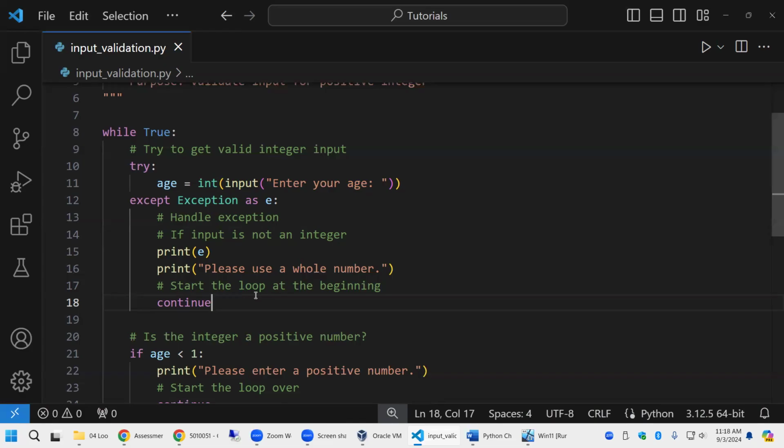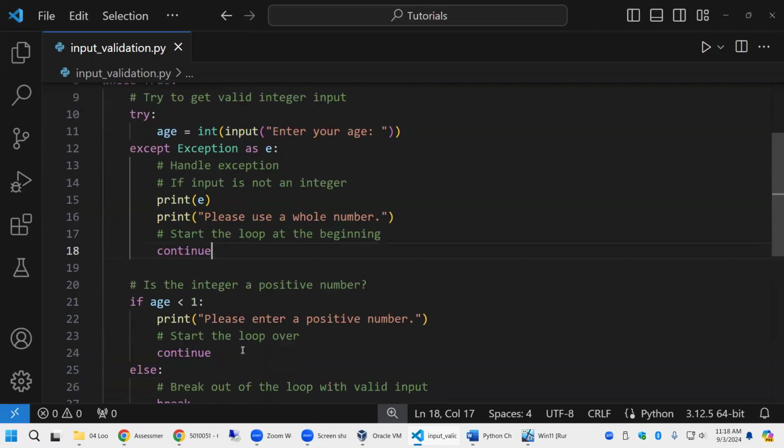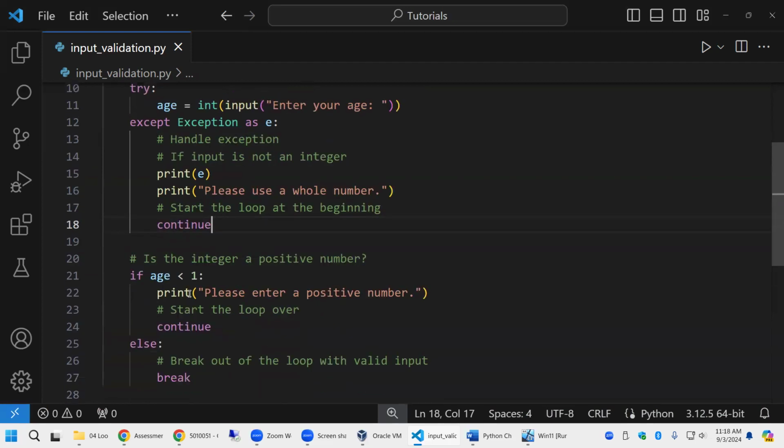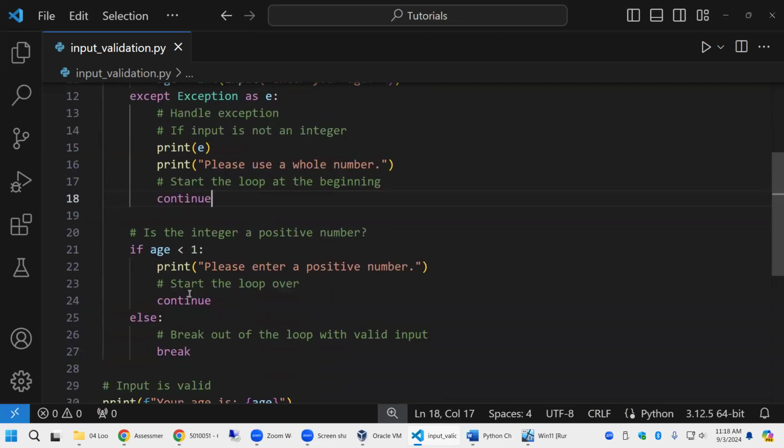So we're validating input. Are we really validating input? No, we are getting the right data type. Data validation, or input validation, is like this. Well, this is all part of input validation, but once we have an integer, we want to make sure that the age, if the age is less than 1, can you be minus 3 years old?